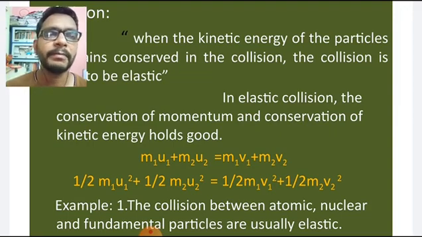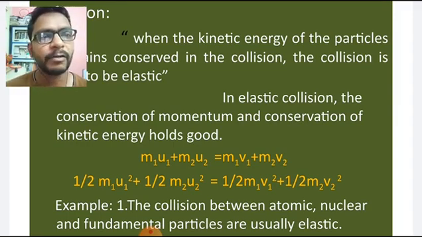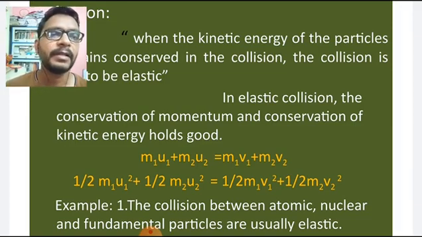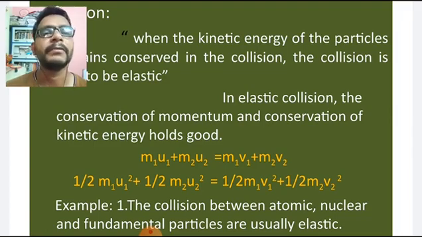The total momentum before the collision can be taken as m1 u1 plus m2 u2. After the collision, the masses are the same but the velocities are v1, v2, so the total momentum is m1 v1 plus m2 v2. If the momenta before and after the collision are equal, that is conservation of momentum: m1 u1 plus m2 u2 equals m1 v1 plus m2 v2. That is the law of conservation of momentum.